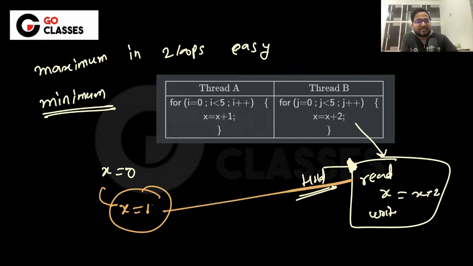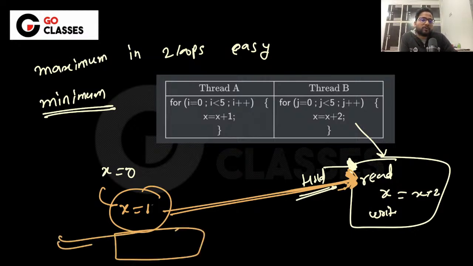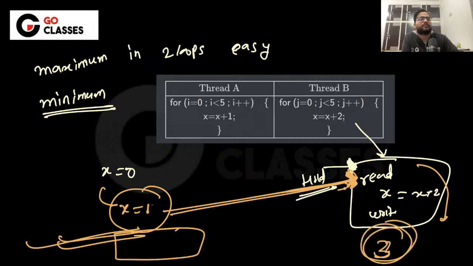So read this next minimum. First you have read x = 0, you have wasted 4, and now you read x = 1. Now you waste this remaining. Whatever you are doing, it doesn't matter, you completely waste all of this. Now x = 1 you have read, now 1 plus 2, which is 3. So ultimately you will say 3 is the minimum.